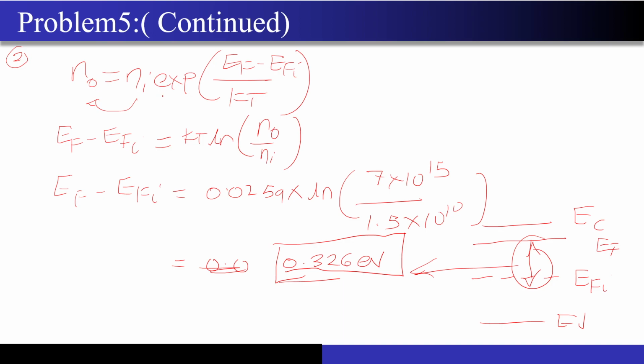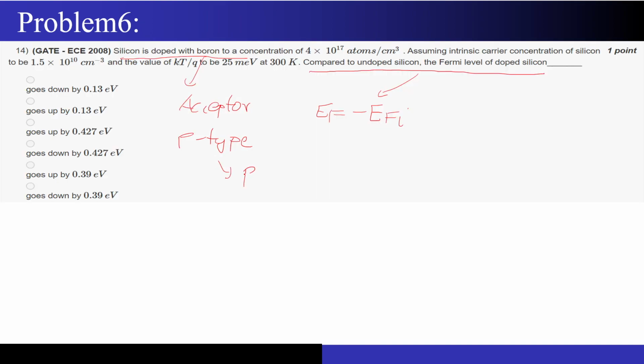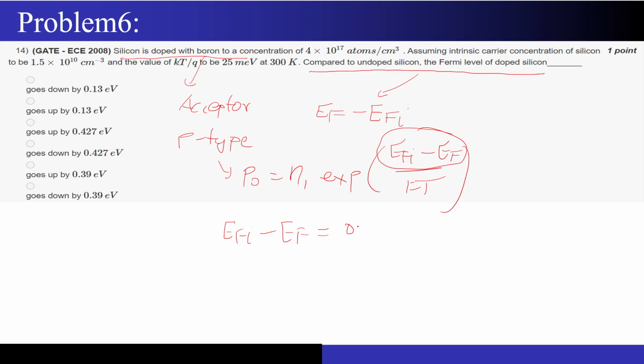This N naught is equal to Ni. You have to write the formula for P naught is equal to Ni times exponential of the same EFI minus EF by KT. Again, you use this equation and find out this value of EFI minus EF. You will get an answer. So this is left as homework for you. I will just write an answer for you. This EFI minus EF level that you are seeing will come out to be around 0.427 electron volts. Okay, and now you can match it easily with the options that are given in the question. So I hope the question is clear.